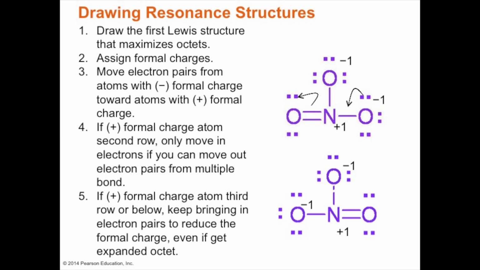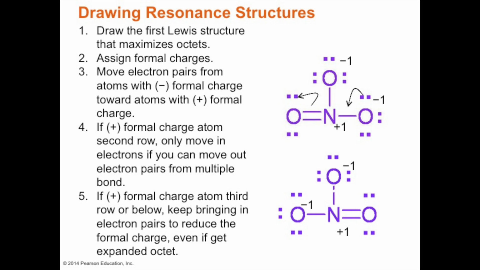first we want to assign formal charges and try to move the electron pairs from the atoms with negative formal charges toward the atoms with a more positive formal charge.